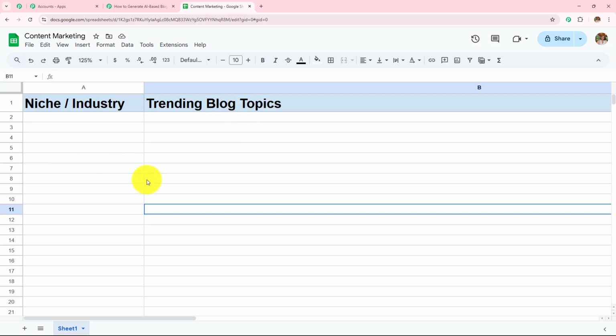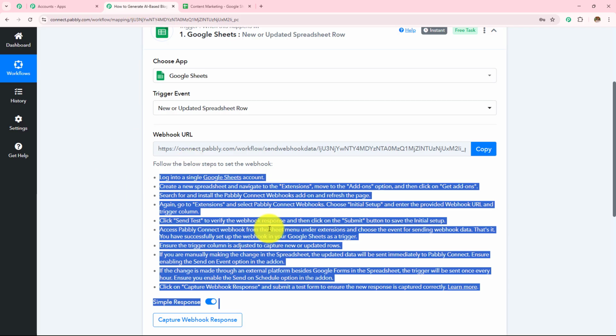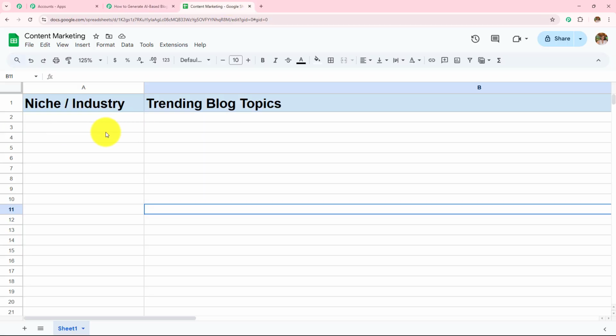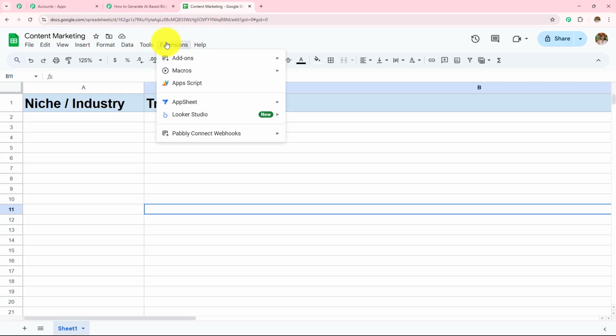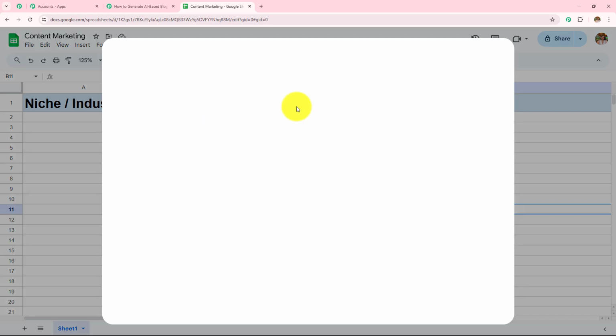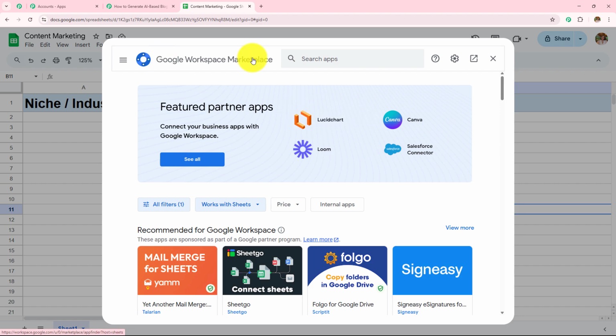So I need to build the connection between Google Sheet spreadsheet and this Pabbly Connect workflow, so that whenever I'm going to add this idea or the niche, the topic is automatically sent to this workflow, and this workflow will be processed after that. So what I'm going to do, I'm going to go towards this extension, go to this add-ons and click on this get add-ons. Here Google Workspace Marketplace will appear in front of me, where I will be searching for Pabbly Connect webhooks.